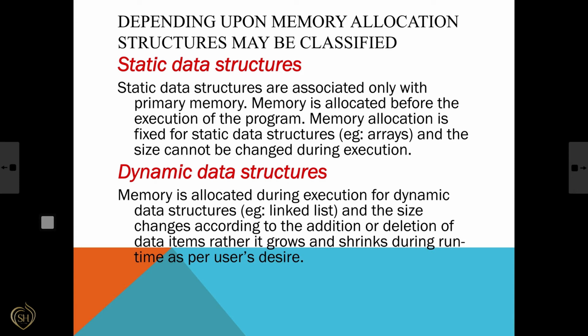And dynamic data structure: the memory is allocated during execution time, then it is called a dynamic data structure, and the size changes according to the addition or deletion of data items. Rather, it grows and shrinks during runtime as per the user's choice. Here the example is linked list.